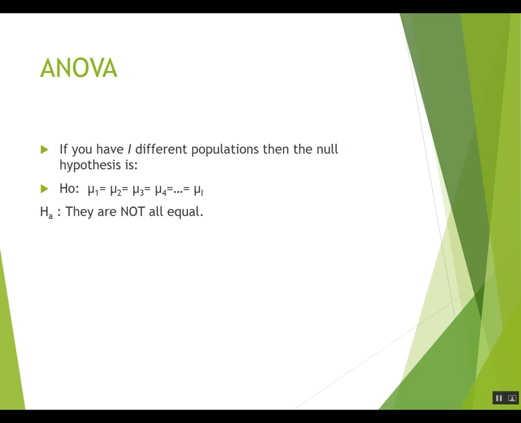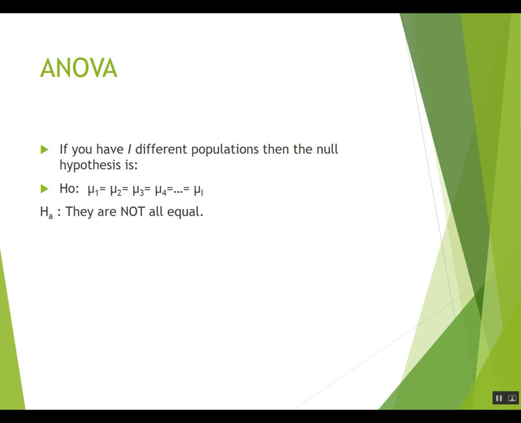So you use ANOVA when you have I different populations for some number, so 10 different populations, 3 different populations, anything more than 2. And the null hypothesis is that the mean of the first is equal to the mean of the second is equal to the mean of the third, that all the means are equal. And the alternative is just they're not equal.